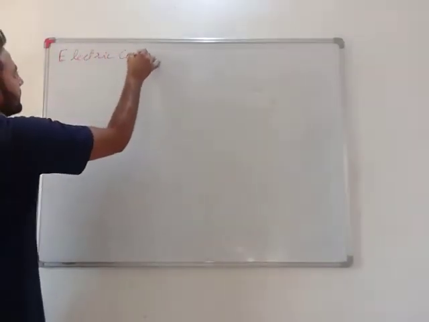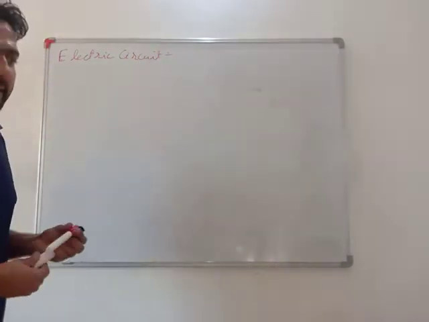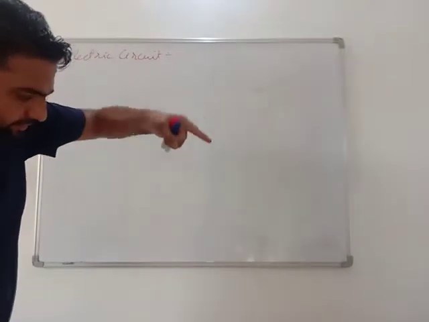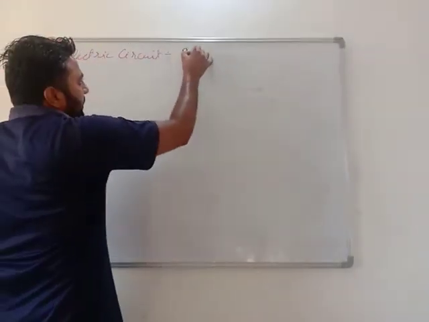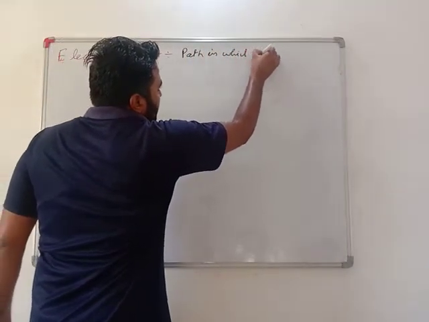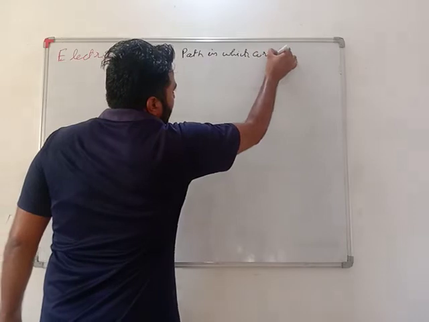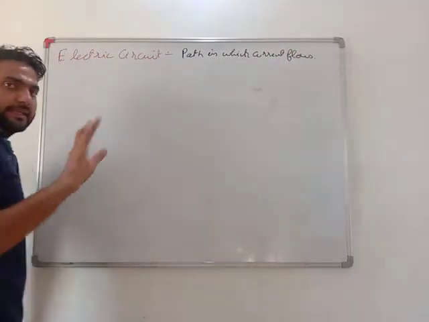Electric circuit. What is electric circuit? This is the path in which the current flows. Simple definition, simple and sweet. Path in which current flows.